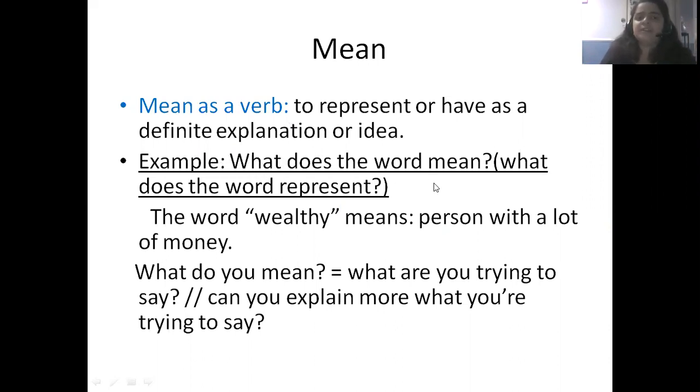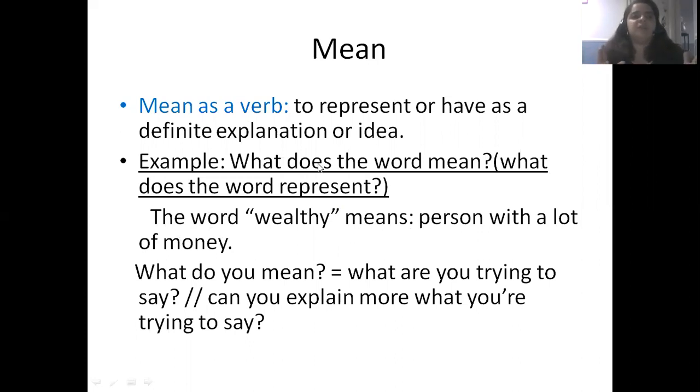What does the word mean? So when you don't understand a word, or the meaning of a word, you say, what does that word mean? What does the word represent? The word, for example, the word wealthy means a person with a lot of money.